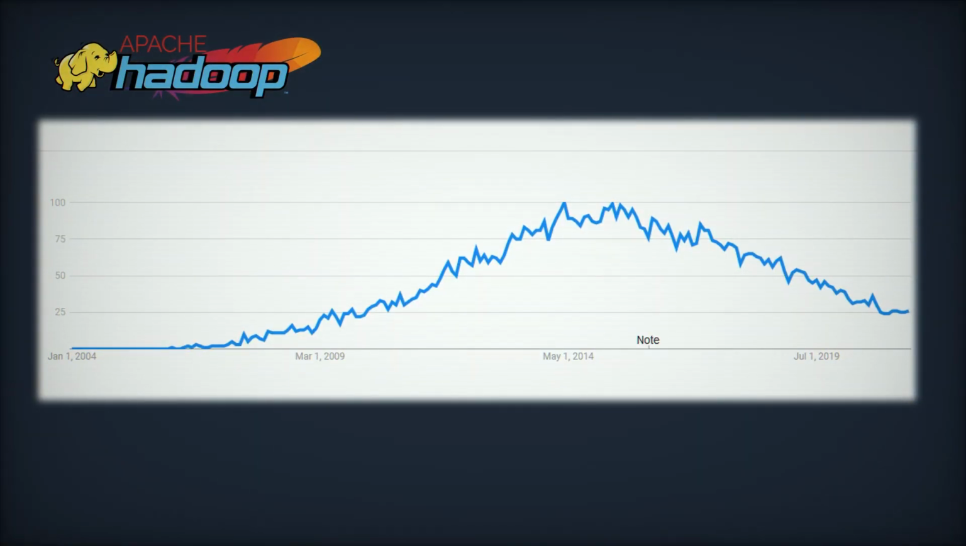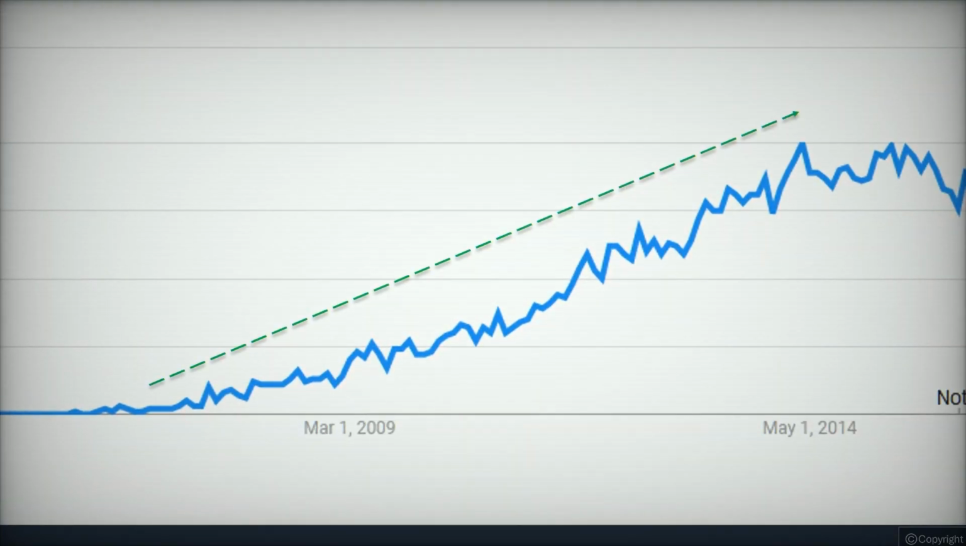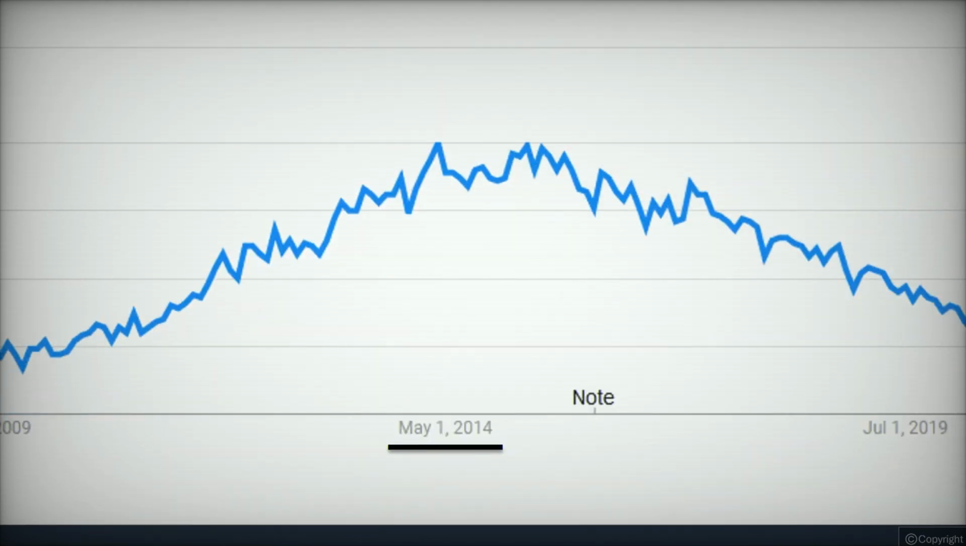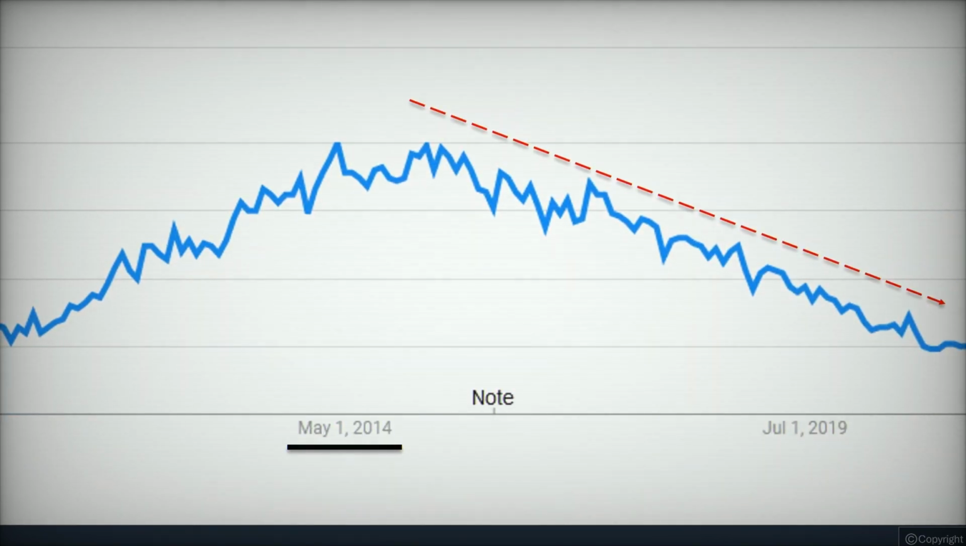Apache Hadoop, which was released in the year 2006, was considered a revolutionary big data technology, and Hadoop's adoption continued to increase for years after its release. Several big tech companies made Hadoop their primary choice for big data processing. But something happened to Hadoop around the year 2014 when Spark started gaining popularity, and Hadoop's popularity started to decline.